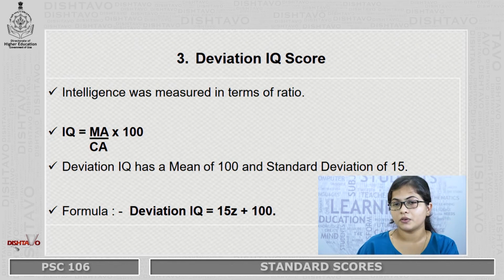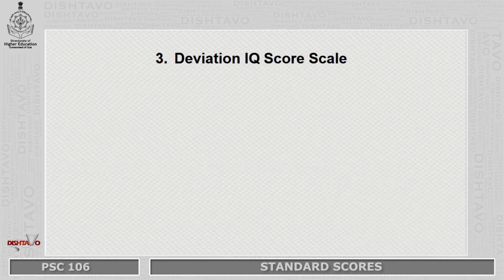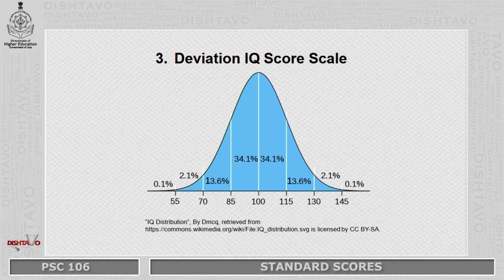That is the reason why we came up with deviation IQ standard scores, which has a mean of 100 and a standard deviation of 15, and the formula is deviation IQ is equal to 15Z plus 100, just like that of the T-score formula. So you have the deviation IQ score over here.